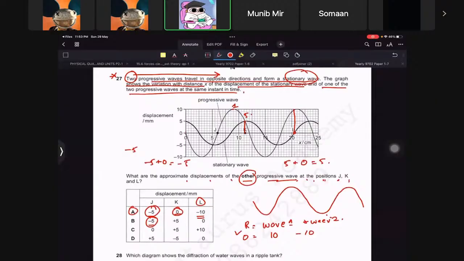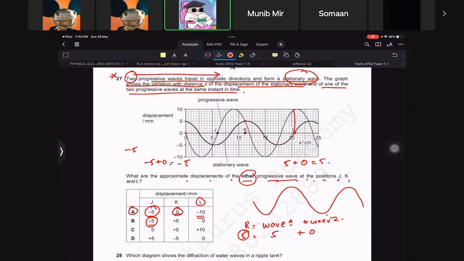Sir, please do K again. Okay. So the resultant at K is actually 5. And at that point, wave 1 also has the same value of 5. So how can we get 5 here? The only possibility is that the other wave had no displacement at all. You got it?